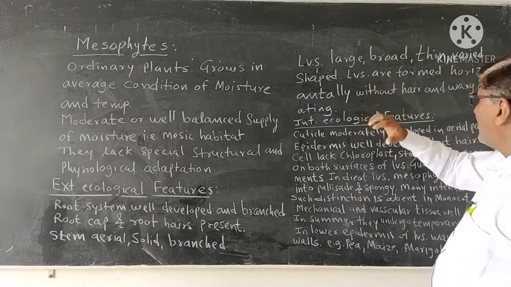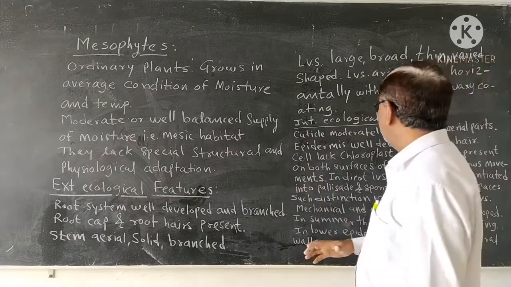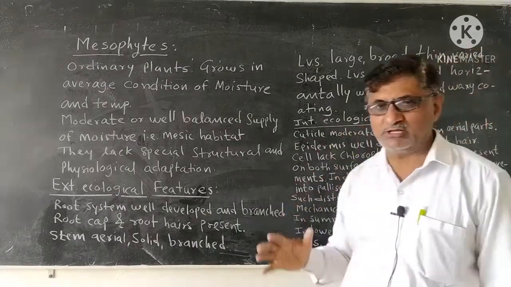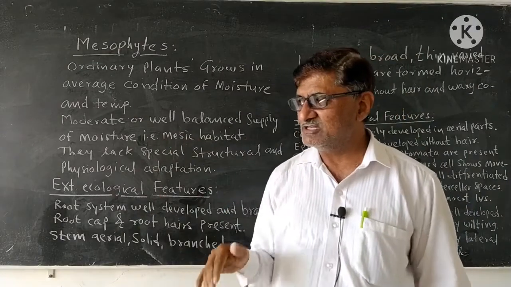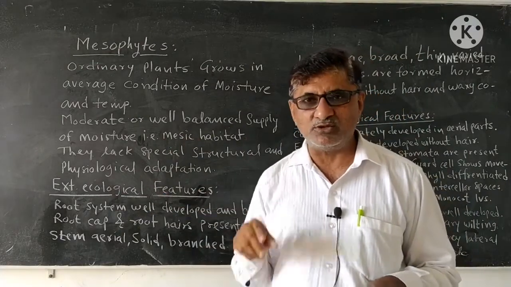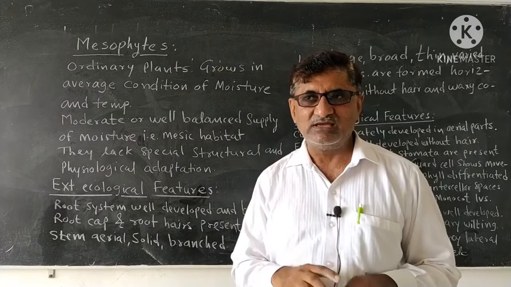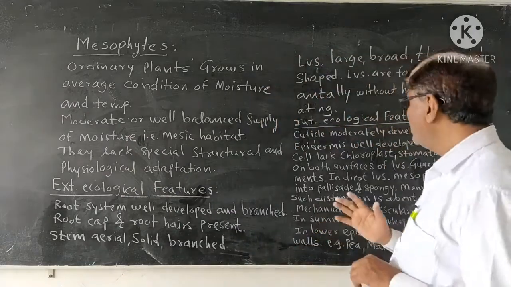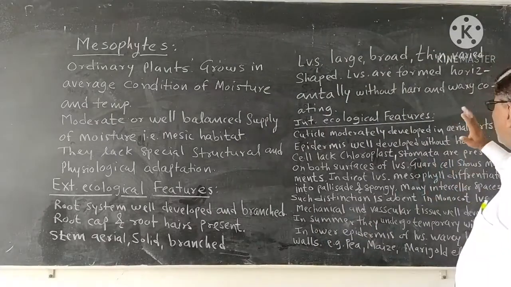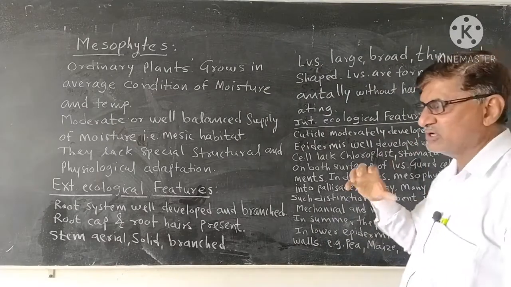These leaves are formed horizontally, without hair and waxy coating. In mesophytes, the leaves are developed horizontally on the branches or stem axis, and they don't have any waxy coating or hairs on their surface.